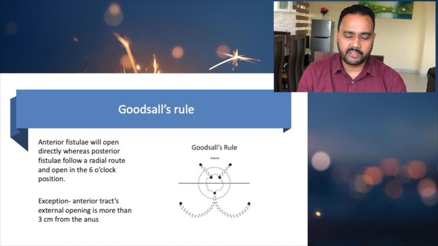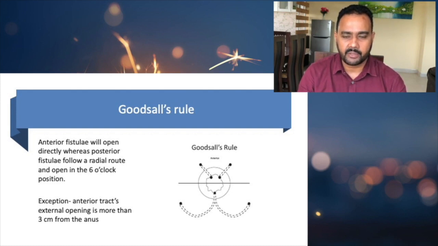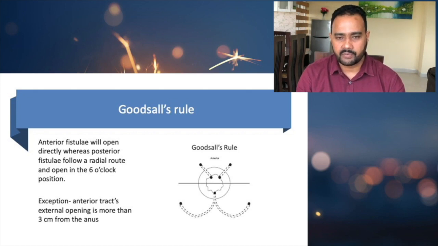Middle means it's the 6 o'clock position. So that will drain at the 6 o'clock position. Anterior fistulas drain directly, and the posterior fistulas have a horseshoe draining pattern and will drain at the 6 o'clock position. That is what Goodsall's rule says. But is it always true? No, it is not always true, but most of the time it is correct. But there are some exceptions.